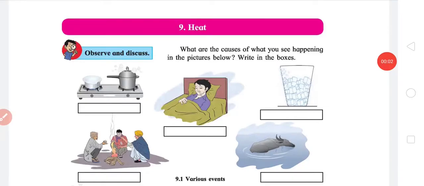Hello friends. Today we will start with chapter 9, Heat.